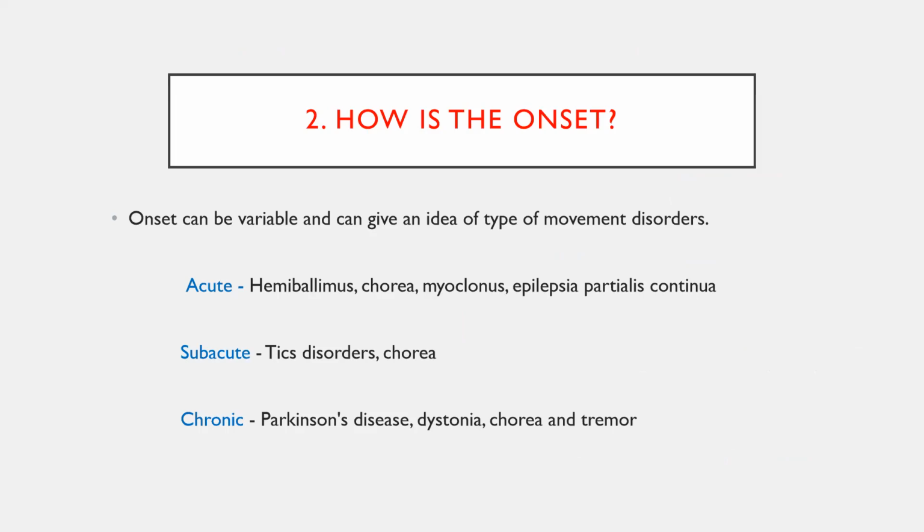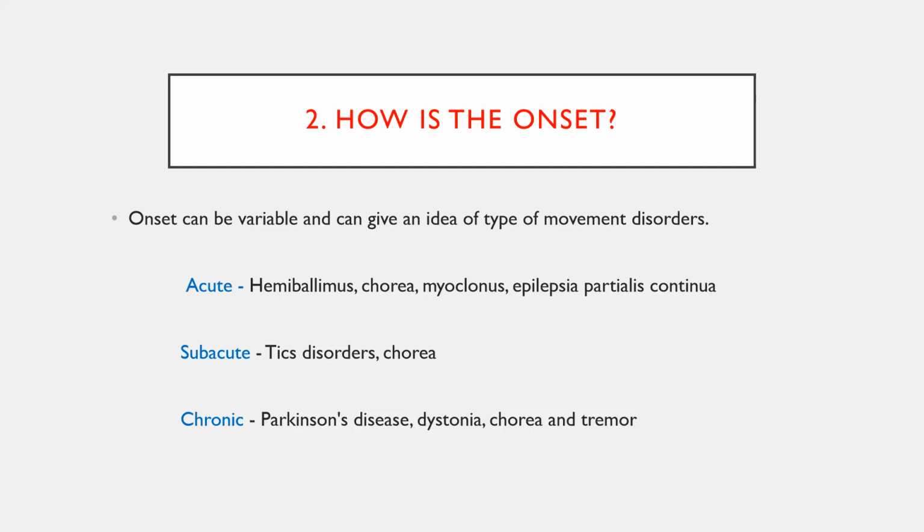Then ask how the onset of symptoms was, whether it is acute, subacute or chronic. Some movement disorders like hemiballismus, chorea, myoclonus and epilepsia partialis continua occur very acutely. In medical emergencies, you might have seen hemiballismus and chorea secondary to nonketotic hyperglycemia-induced status. In acute renal failure and chronic liver failure, myoclonus may also occur. Epilepsia partialis continua may be secondary to brain injuries involving the cerebral cortex, predominantly the frontal lobes.